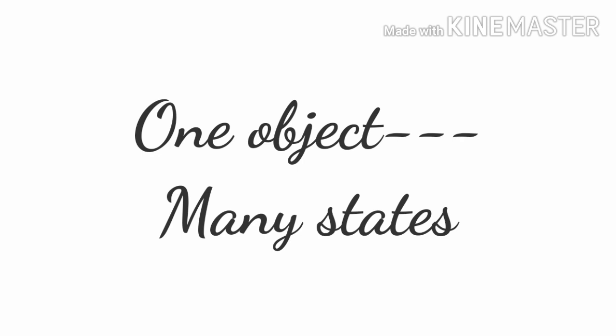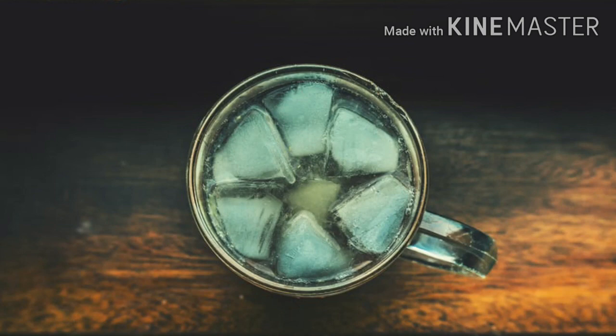Children, now I will say about one object, many states. Do this activity. Take a cube of ice in a steel plate. Keep it on the plate for some time. Observe after 2 or 3 minutes.